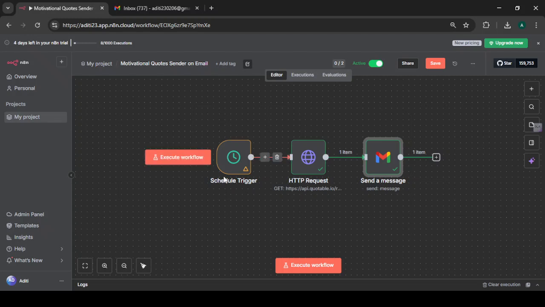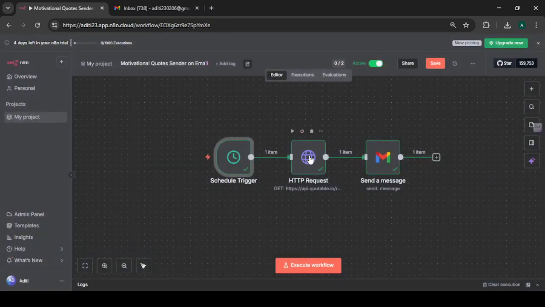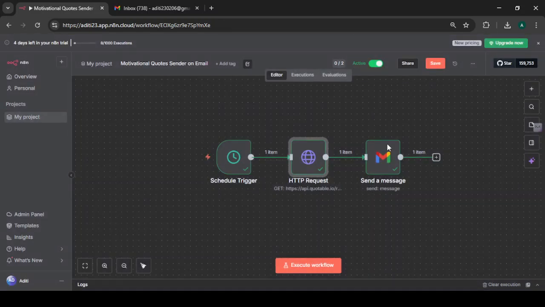Let me demonstrate it to you. So here we'll see the schedule trigger. It has been just triggered at this particular moment, 1st of December, 8:46 a.m. Now then we have the HTTP request where the content of the quote is: science and technology revolutionize our lives, but memory, tradition and myths frame our response. And the author name is given, the tag is given, and then the other details are given.